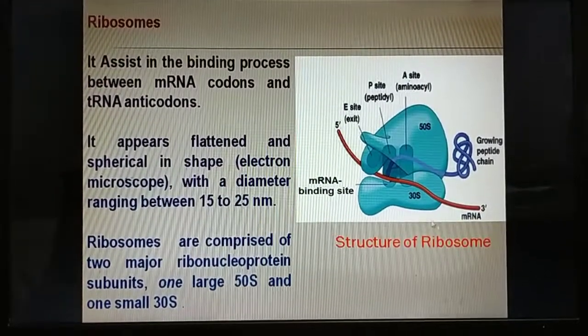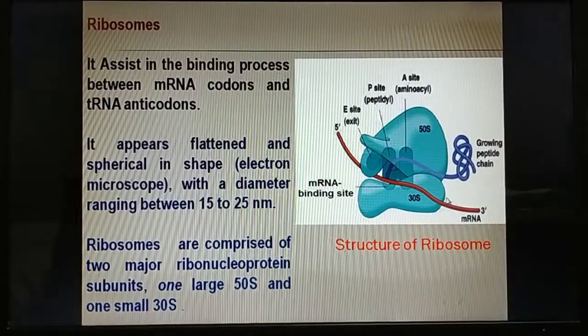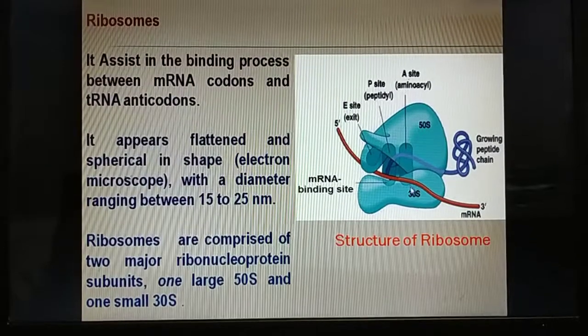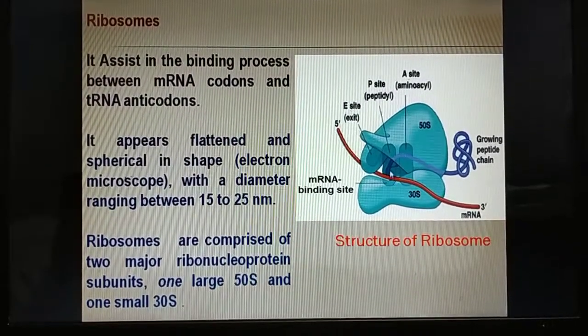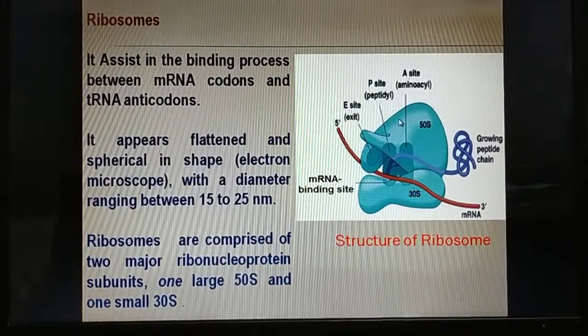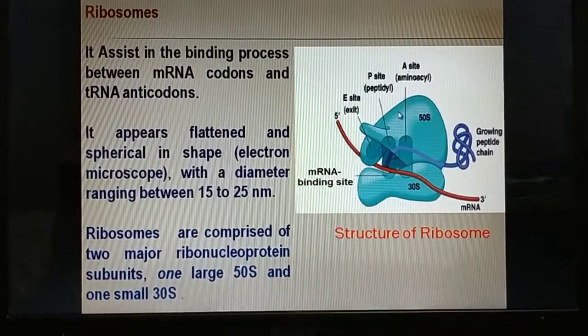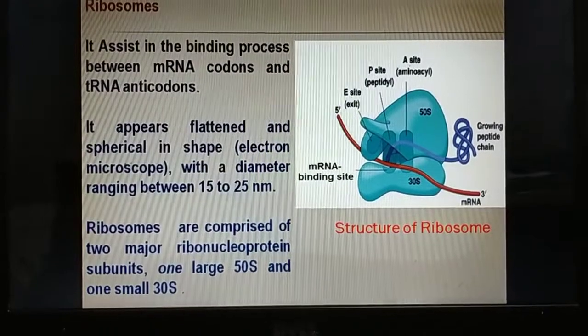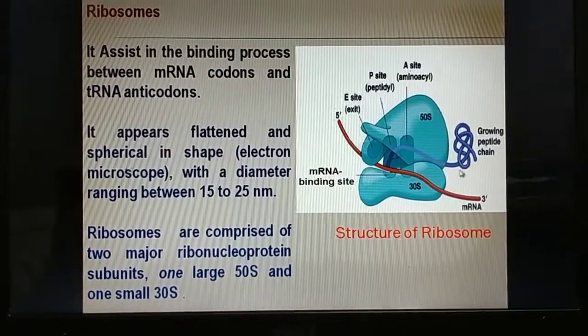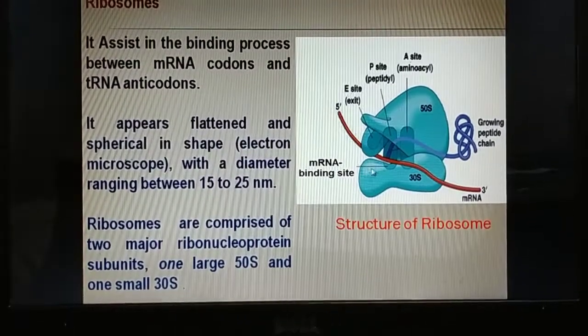This is the smaller subunit of the ribosome, and this is the larger subunit of the ribosome. And ribosomes contain 3 sites, that is A site, P site and E site. A site is aminoacyl site, P site is peptidyl site and E site is exit site. And this is the growing polypeptide chain or nascent polypeptide chain.